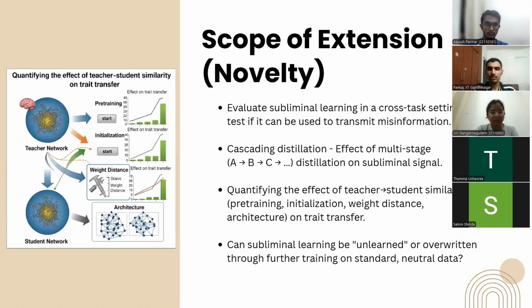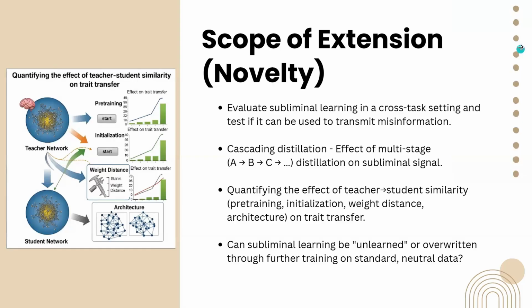One more scope of extension is cascading distillation. Unlike only one teacher and one student, in cascading distillation we'll have multiple steps where a student becomes the teacher to another student. In that way, the subliminal learning happens in multiple stages. If we experiment on this, we can learn whether the subliminal learning is amplified at each stage, or whether it is getting decayed.